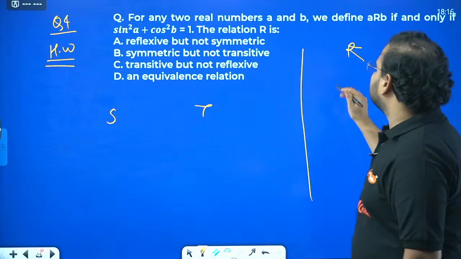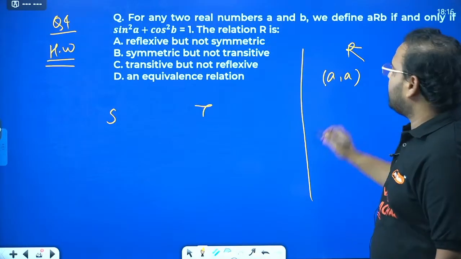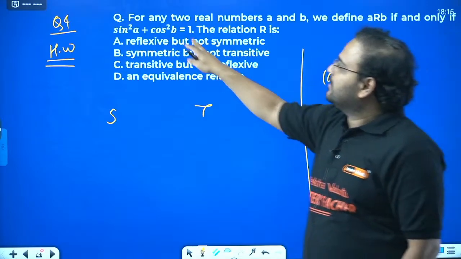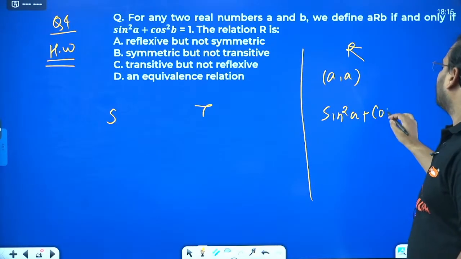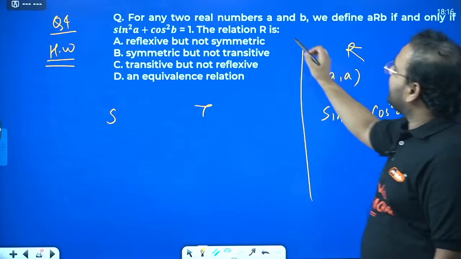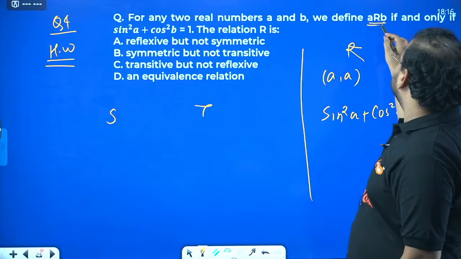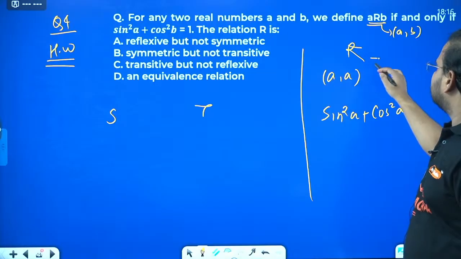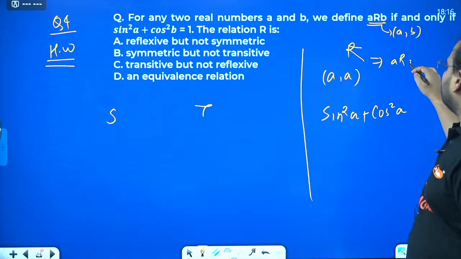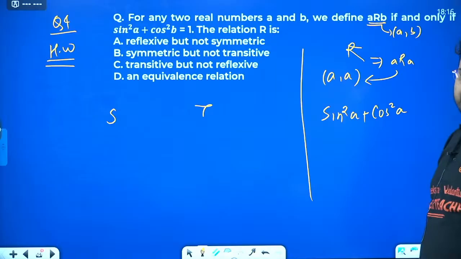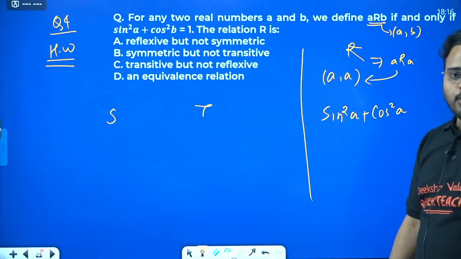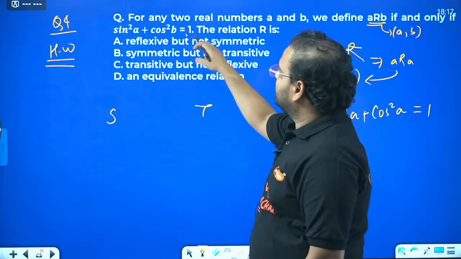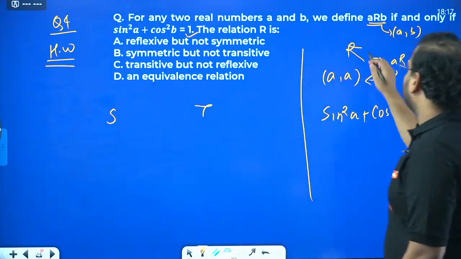In the case of reflexive, the ordered pair is always A, A. So sin square A plus, this B will become cos square A only. Because if ARB is there, ARB means the ordered pair is A, B. But for reflexive, the relation is A R A, meaning A comma A. So I have to replace the B by A only. Sin square plus cos square is how much? 1. Identity is there. So reflexive is true.